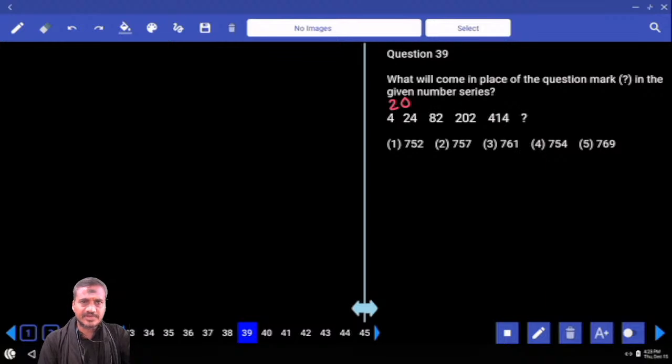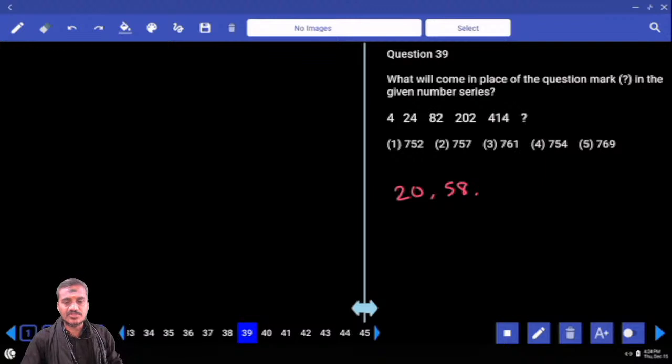24 and 82. What is the difference you have? 58. And next, 82 and 202, the difference is 120.